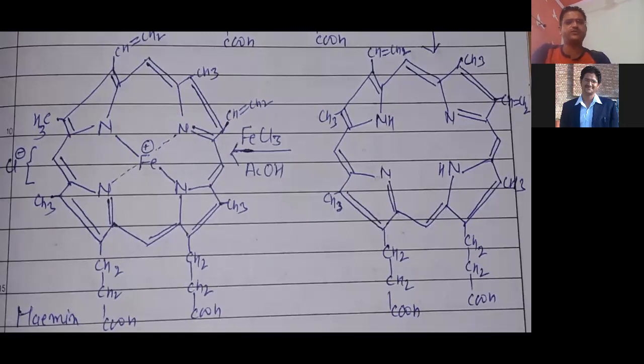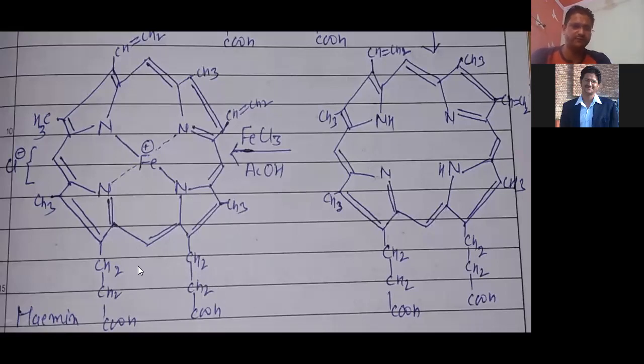Almost the same in case of chlorophyll also, right? There is only one difference, you people already know. Here one vinyl group converts into an ethyl group, right? And it's by addition, right? If here CH2 and here CH3, then they convert into an ethyl group, right? And the second important thing, here there is a cycloketone also, right? Almost the same type of synthesis we use for hemin and for chlorophyll also, right? So this is about the important compound.